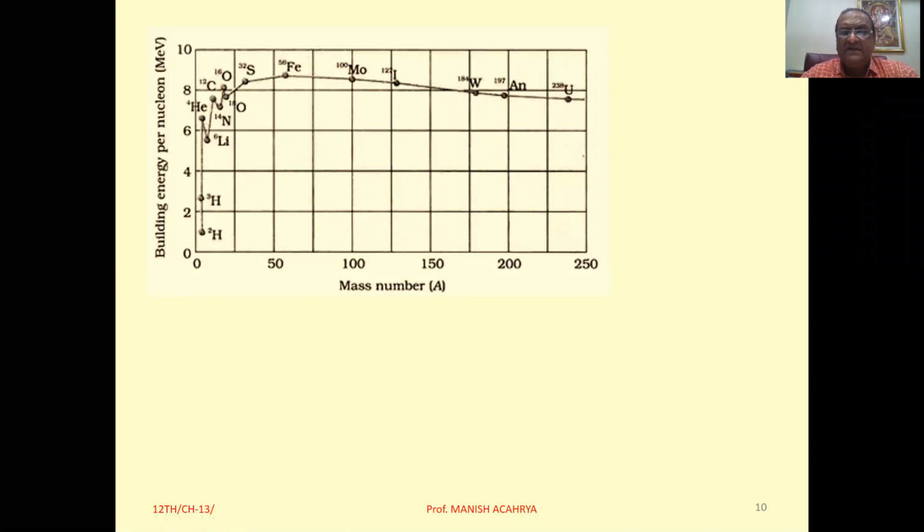It implies that the distances between nucleons, if it is very less, then only this particular nuclear forces will be effective one.